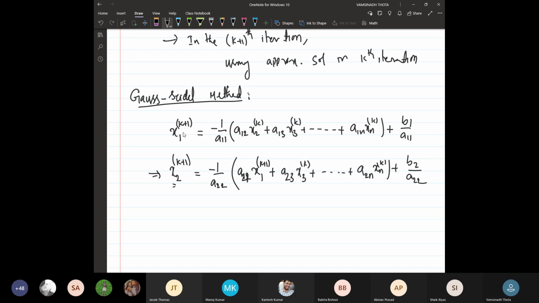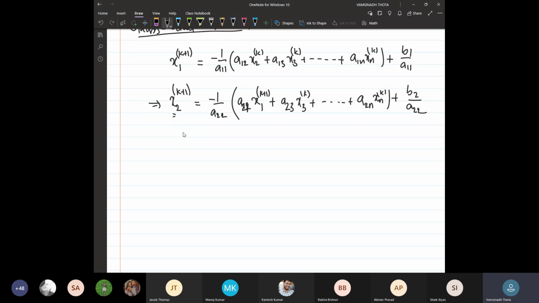Now, this will continue. Let me write it for two more equations. Then you will get an idea and understand it clearly. Assume that we are evaluating the k plus 1th approximate solution for the third variable. According to this, it will be minus 1 upon a33 times a31 times x1.